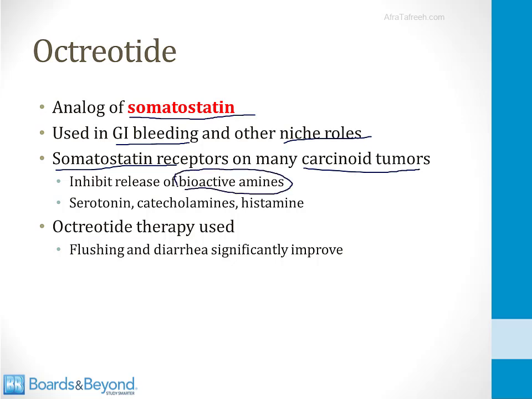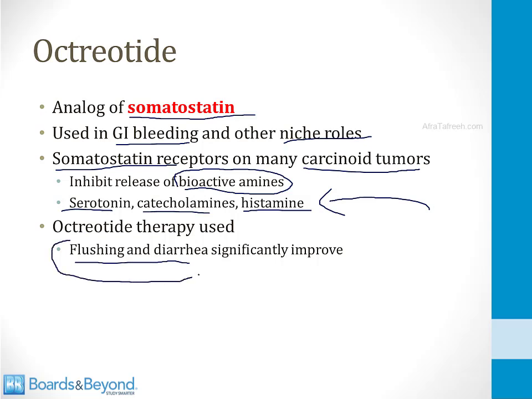And bioactive amines are substances like serotonin as well as catecholamines and histamines, and all of these can be released by carcinoid tumor cells. And the important point clinically is that when octreotide therapy is used in patients with the carcinoid syndrome, their flushing and diarrhea significantly improves. The flushing and diarrhea are what make patients miserable when they have the carcinoid syndrome, so if you use octreotide therapy, you can make them feel much better. And that concludes our module on carcinoid tumors.